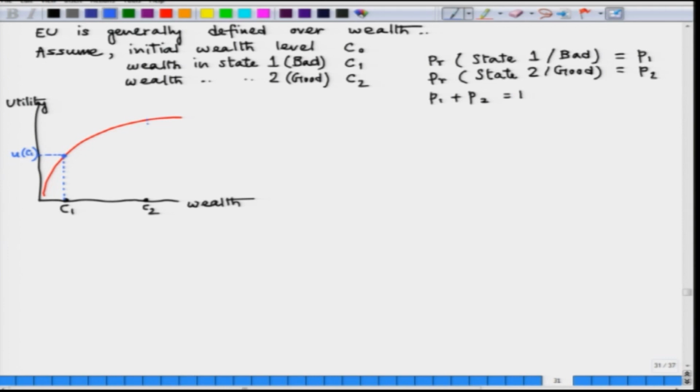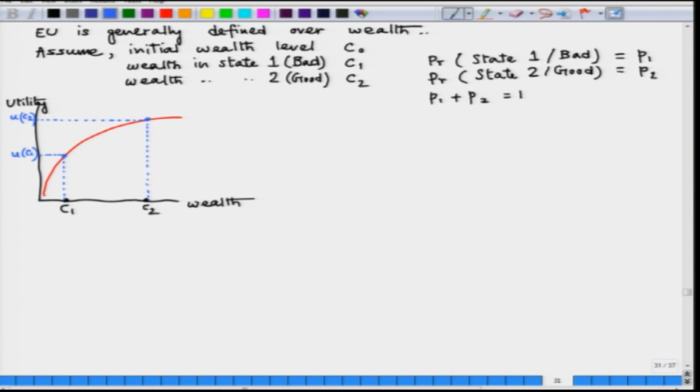Similarly, U of C2 is the utility level that the consumer derives from consumption in state 2 if state 2 is realized, which is a good state where consumption level is high. So, U C2 is also a random variable.